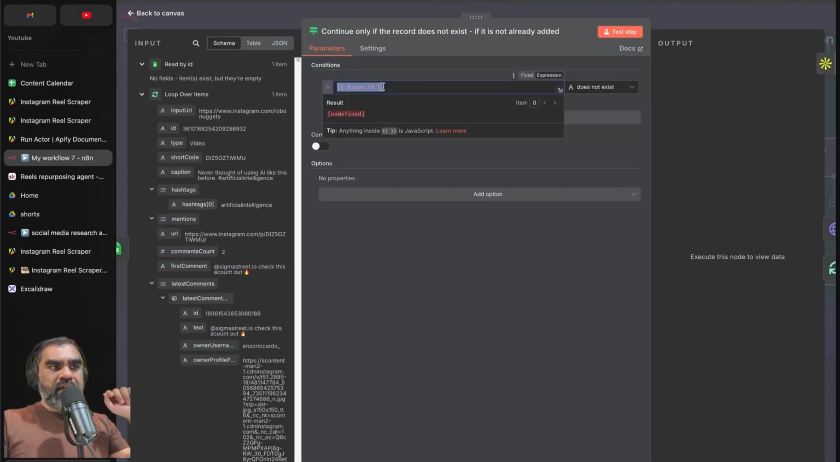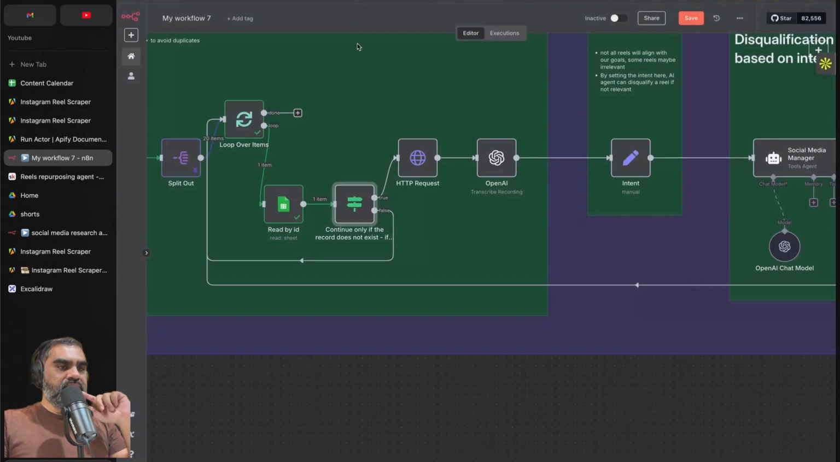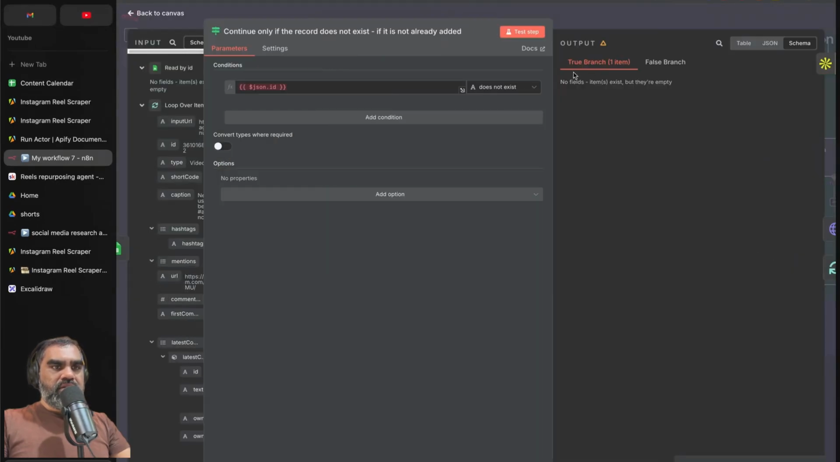So we're adding an ID parameter. If it exists, the ID will be there. If it doesn't exist, it will be red. We are checking that ID does not exist. That is the condition we are matching the if condition on. And if I test that step, it is true, which means that we did not find a matching item.